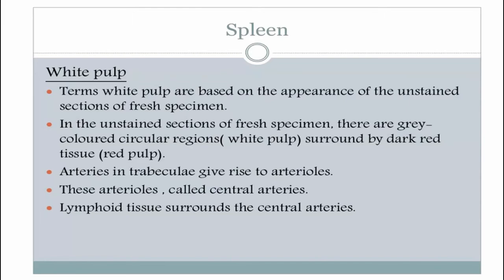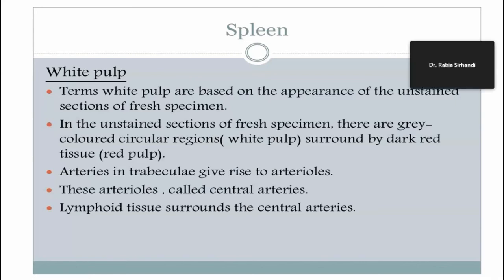lymphatic sheath. What happens? Trabeculae extending into the substance of the spleen carry arteries in them, and arteries in the areas of the white pulp ramify to become arterioles. Here the arterioles in the white pulp are called central arteries. The lymphatic tissue around these central arteries forms a sheath called the periarterial lymphatic sheath. Around the artery, there is a lymphatic sheath, the periarterial lymphatic sheath.